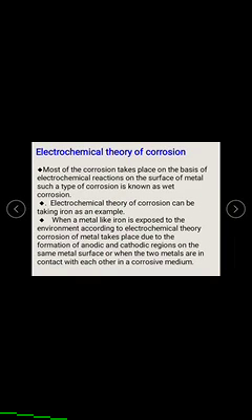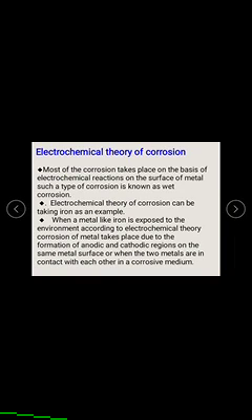This theory was introduced by Whitney. How the metal is involved in the corrosion process can be explained in this theory, that is the electrochemical theory of corrosion. Most corrosion takes place on the basis of electrochemical reactions on the surface of the metal. Such a type of corrosion is known as wet corrosion.